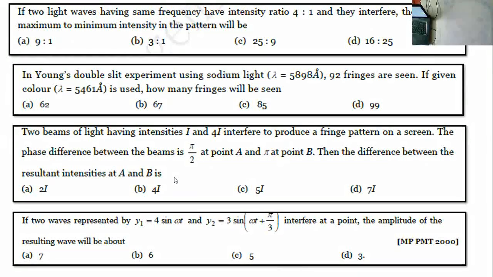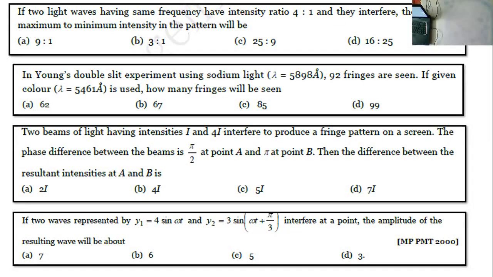Okay, so first of all, if two light waves having the same frequency and having the intensity ratio of 4 is to 1 interfere, the ratio of their maximum to minimum intensity in the pattern will be. See, Nana, I'm not going to explain the complete answer first of all, because I want you to solve the problems. That's the reason I'm not explaining the whole question, but I'm just telling you what concept you need to apply.